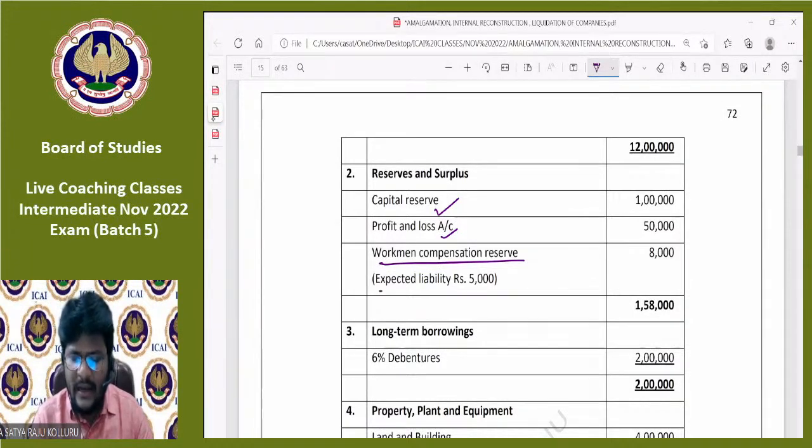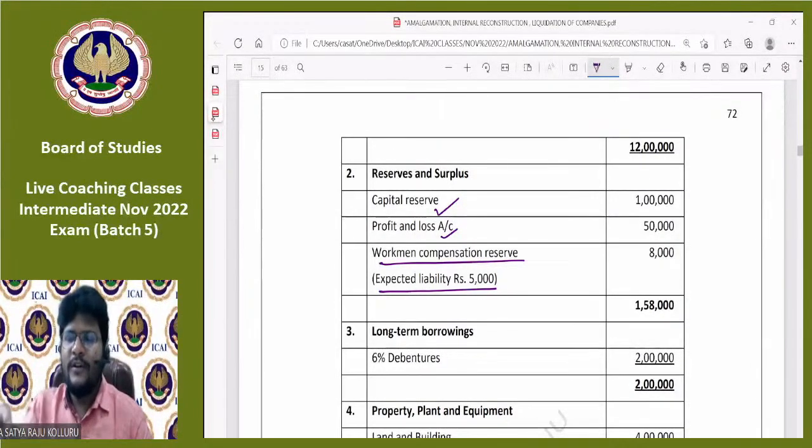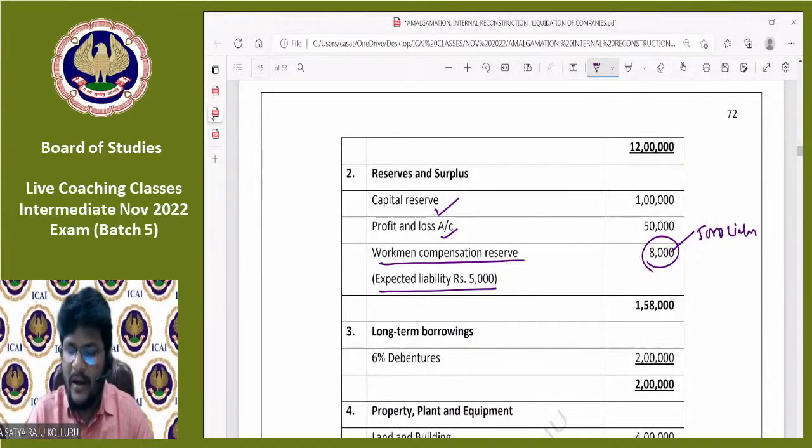Under the bracket, they have clearly given an expected liability of rupees 5,000. What is the meaning of this, sir? Whenever an expected liability out of such a reserve is given like that, out of this 8,000, you can simply treat that 5,000 as a liability. Because out of the reserve, if there is any expected liability, they are directly providing a hint that the entire 8,000 will not be considered as a reserve, out of which 5,000 you can consider as a liability.